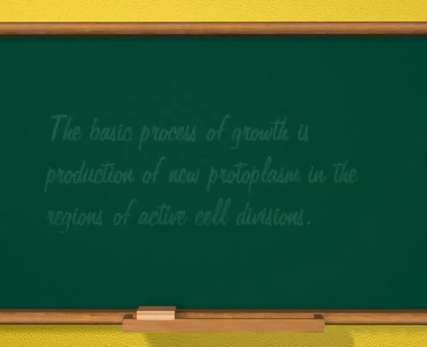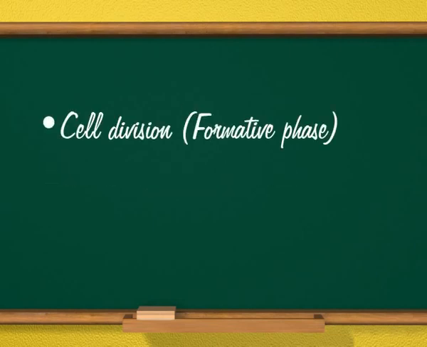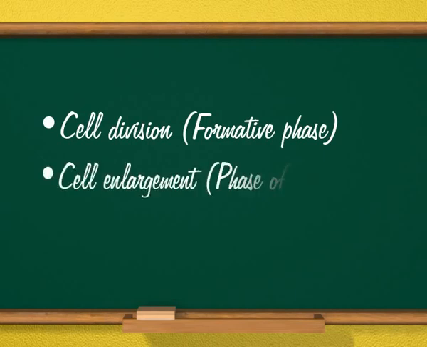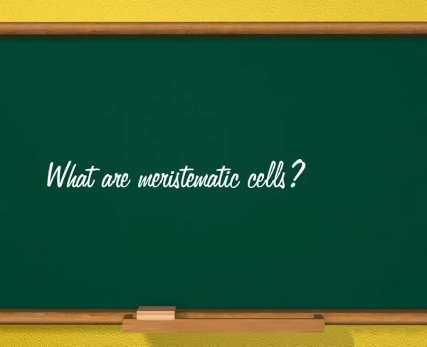Next question, name three phases of growth. The answer is cell division or formative phase, cell enlargement or phase of elongation, and cell maturation or phase of differentiation. Next question, what are meristematic cells?